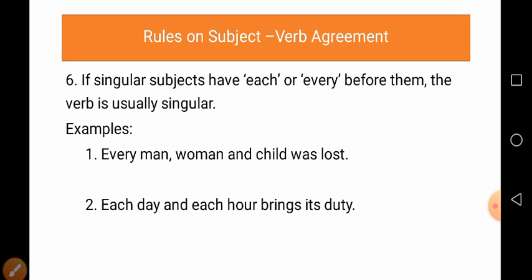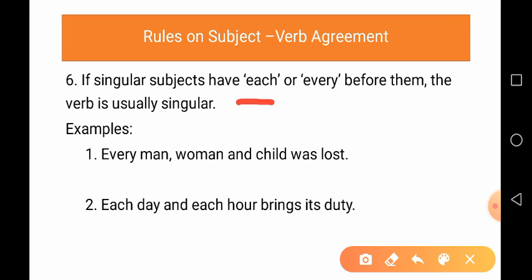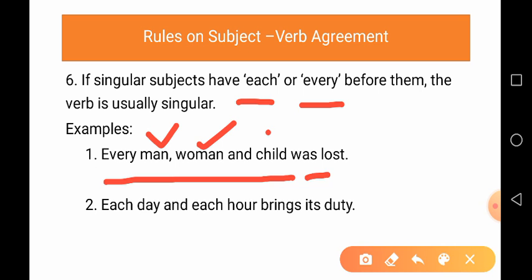Now, next, rule number 6. If singular subjects have each or every before them, the verb is usually singular. Now, you can see in the example, every man, woman and child was lost. So, was is here a singular verb and it is placed before man, woman and child.